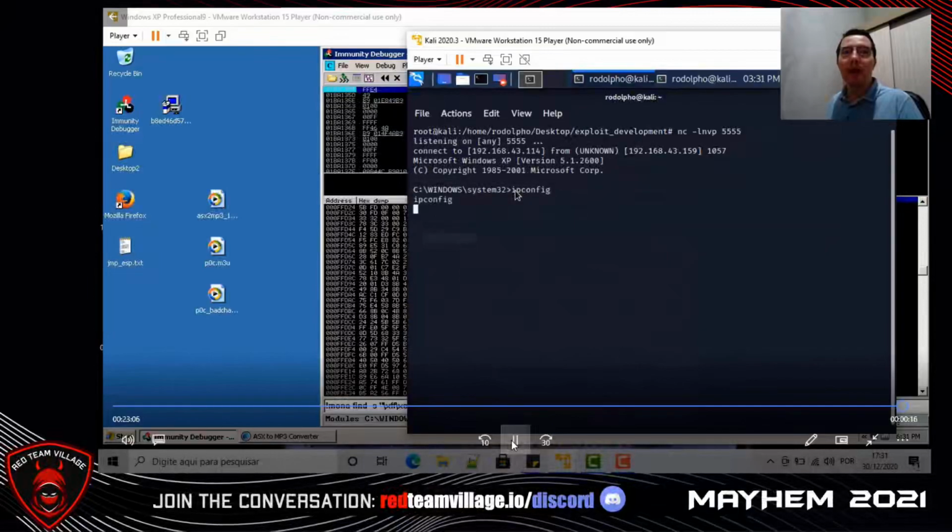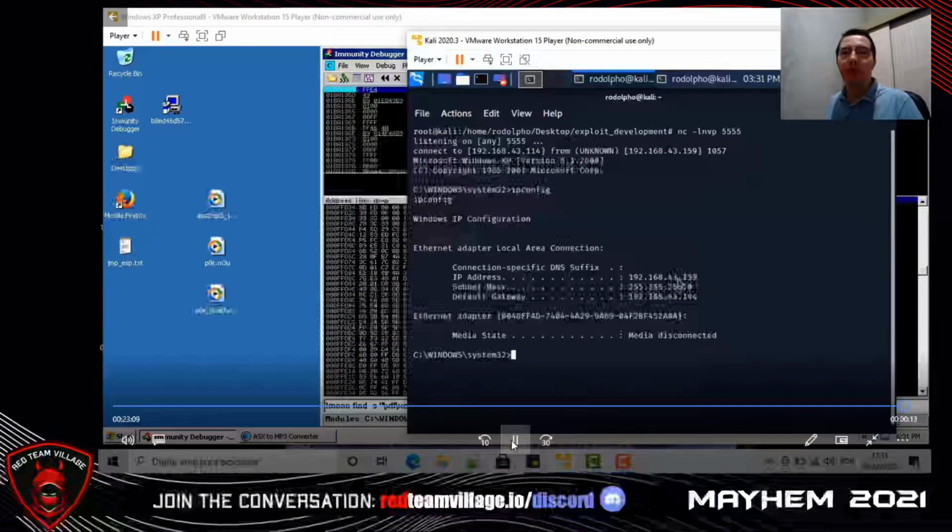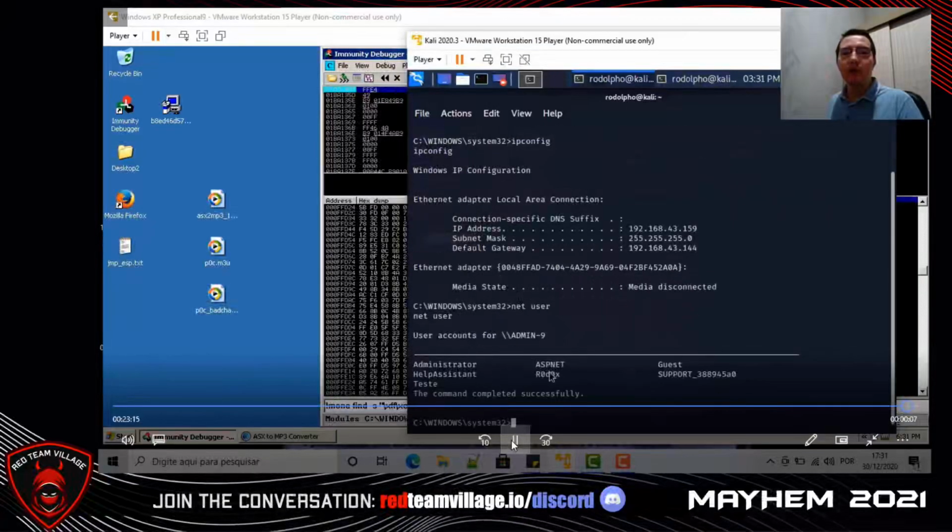Let's see the IP address with ipconfig. We see the IP address of the victim VM. Net user shows our users, ROd0X and Administrator.